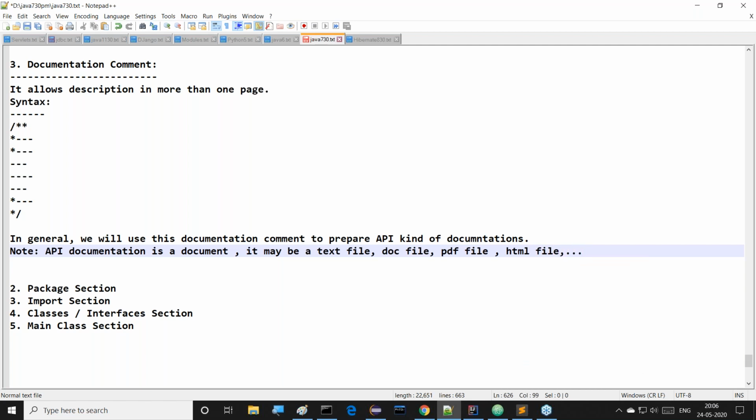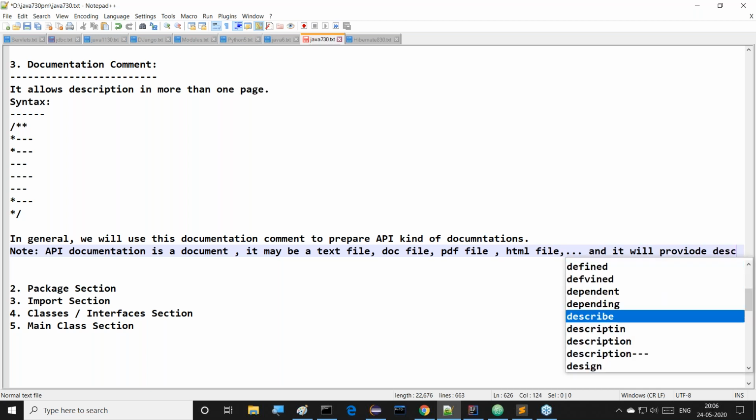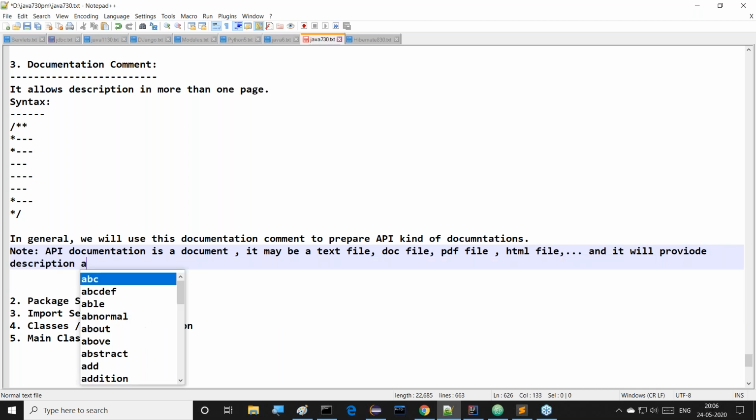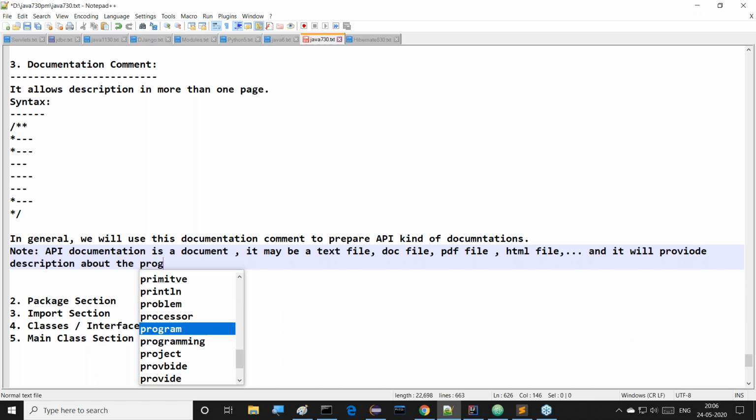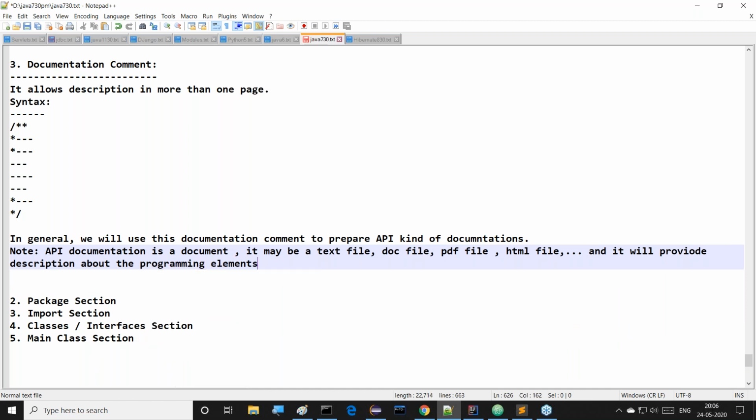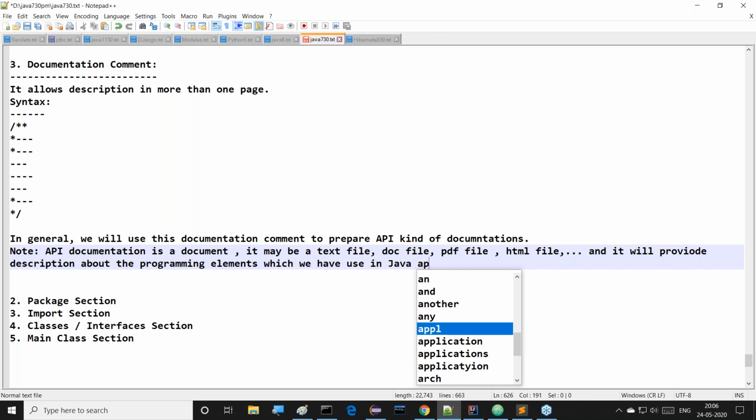It may be anything, and it will provide description about the programming elements which we have used in a Java application or Java program.